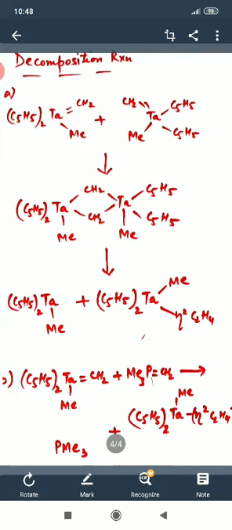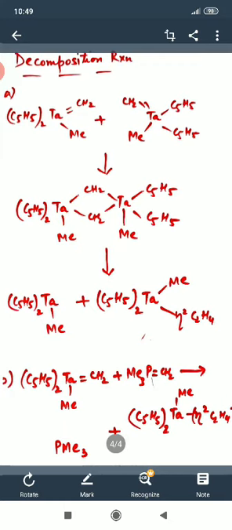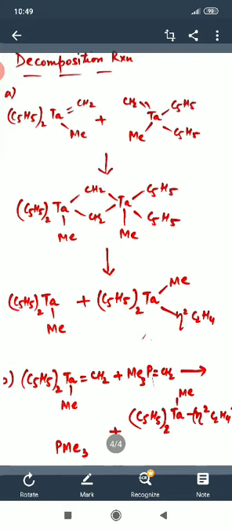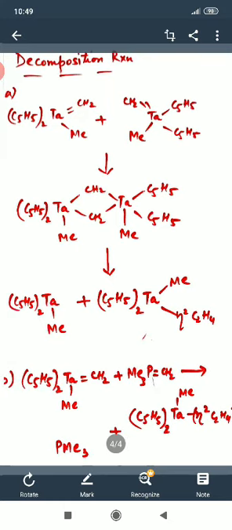Third type of reaction is that of the decomposition type of reactions. Now here what happens is, first the same two molecules are going to react and they are going to form an addition product, just as we had discussed earlier. Here see the molecule (C5H5)2Ta(Me)=CH2, a carbene which is Schrock type of carbene. Both molecules are same. CH2 and CH2 double bonds, both of the double bonds are broken down, and these two CH2 act as a bridging ligand to form a big molecule.